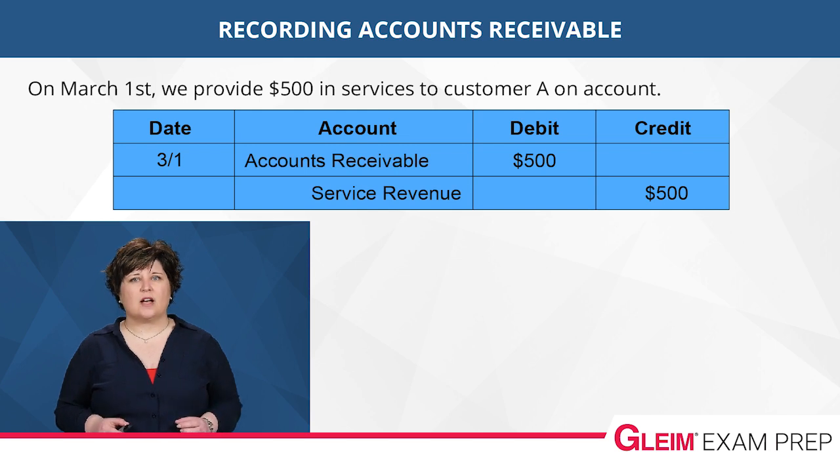To record the accounts receivable, we debit the account, accounts receivable. This is increasing the asset, accounts receivable. To record the revenue, we are crediting the account, service revenue.